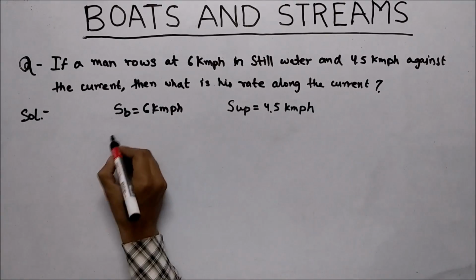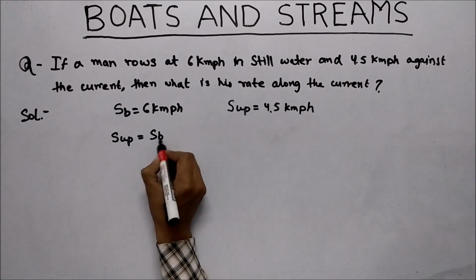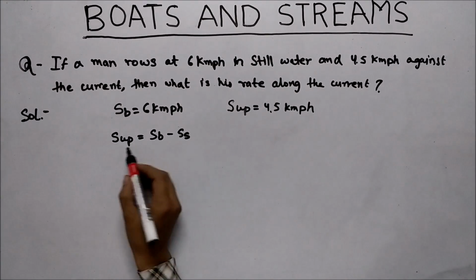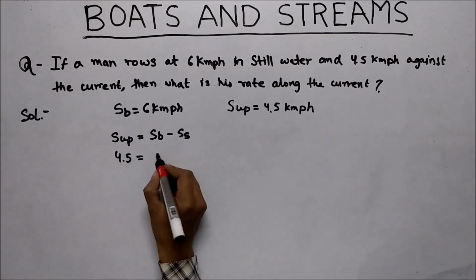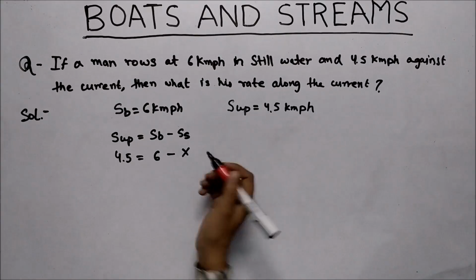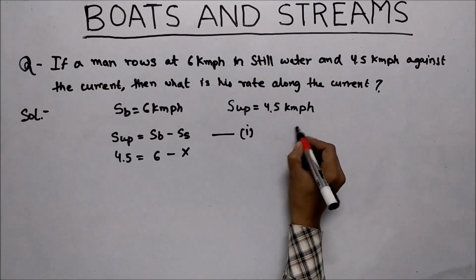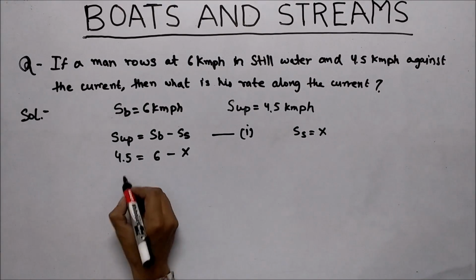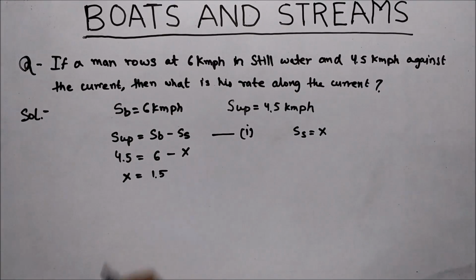Now remember the formula of upstream. Speed of upstream is equal to speed of boat minus speed of stream. Put the values. Speed of upstream here is 4.5, speed of boat is 6. Consider speed of stream here is x. Now solve this equation, we get x is equal to 1.5.